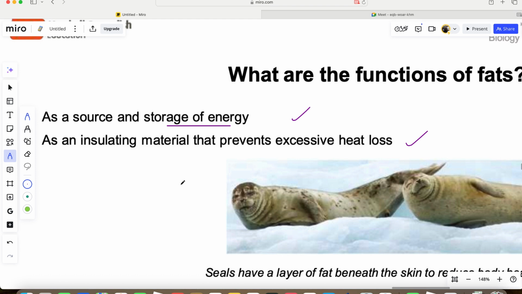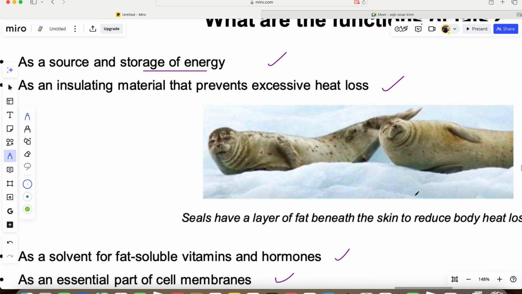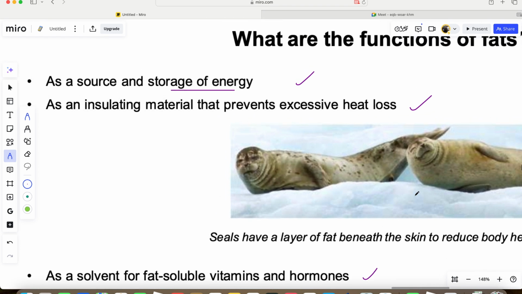Number 2 is that it's used as an insulating material to prevent heat loss. The fat in your body helps to block the loss of heat in your body. So they are used as insulating material. That's why people who are very fat or chubby can withstand cold more than people who are slimmer. So when you have more fat in your body, you are able to withstand the cold more than a slim person, because it will help to prevent heat loss in